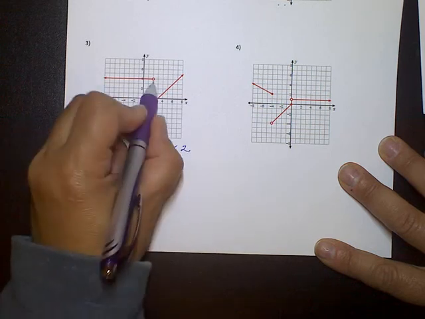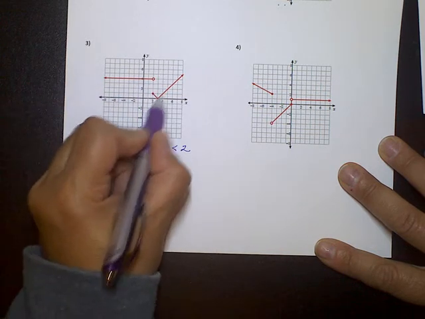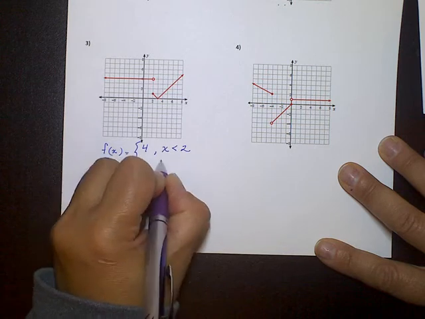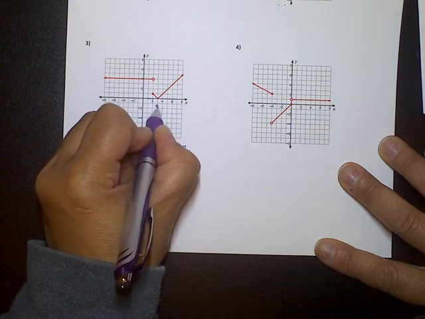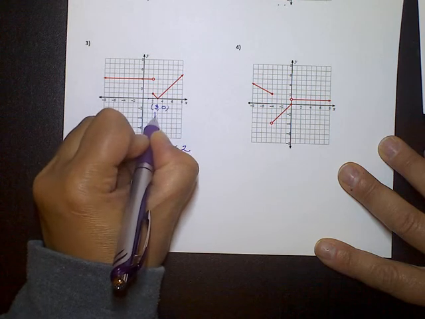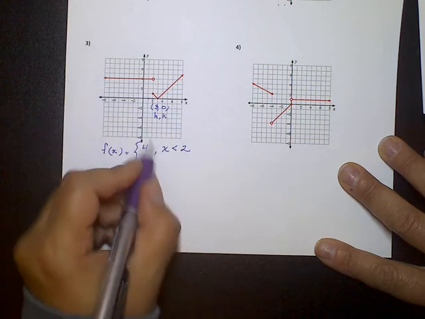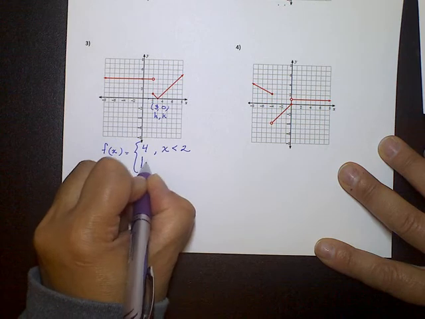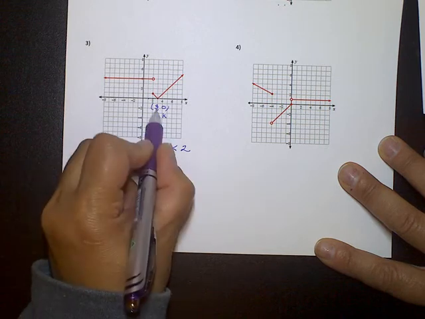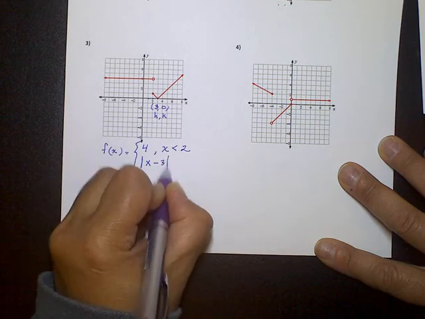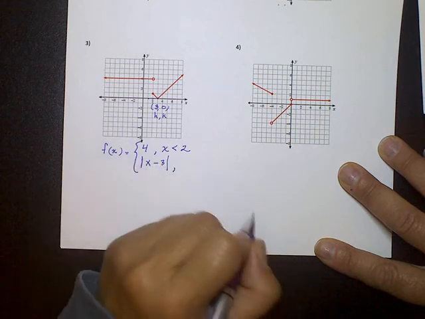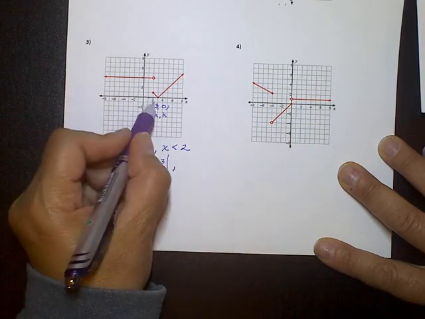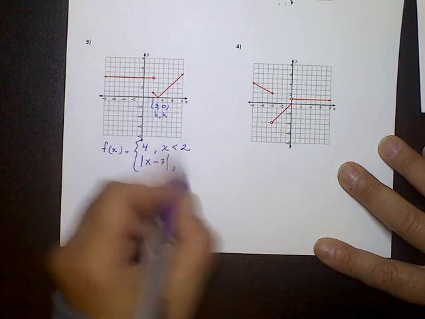Not equal to, because that's an open circle. This here is the absolute value. The vertex here is at 1, 2, 3, 0. So this is our h, this is our k. So the absolute value of x minus 3. We don't need the +0 out here. And now we're going to list the values that we're looking at. 2 and everything greater.